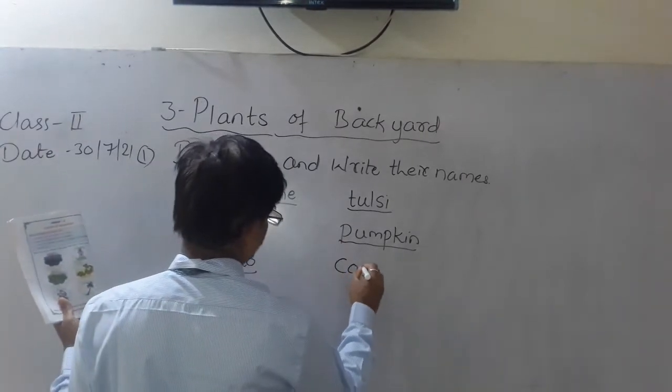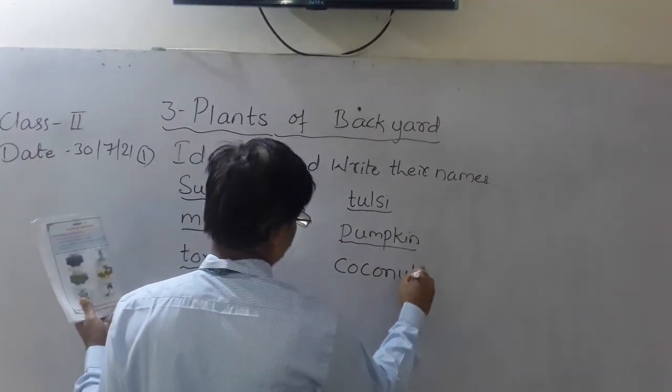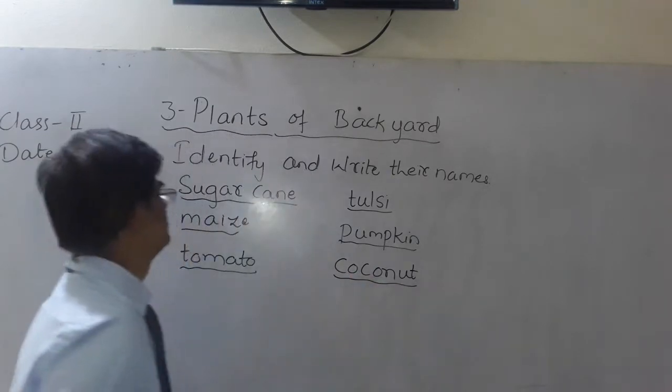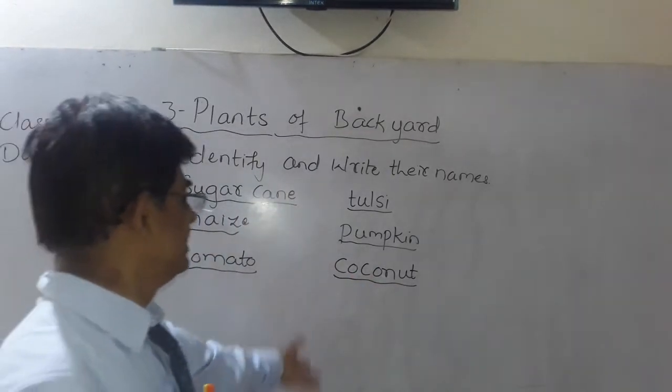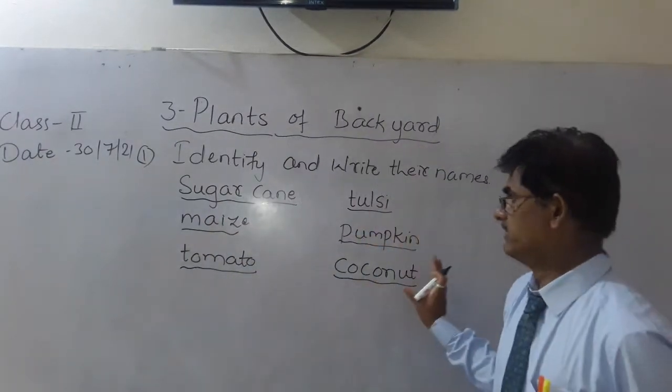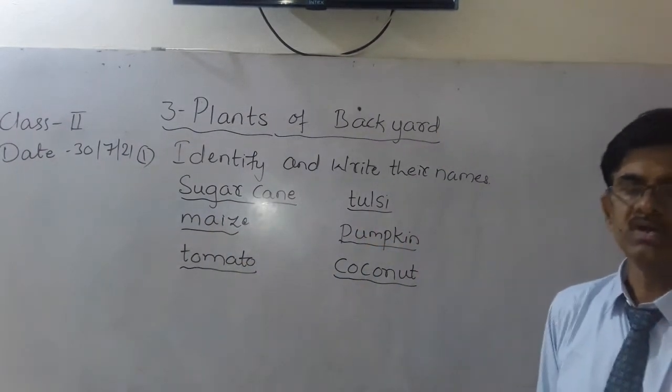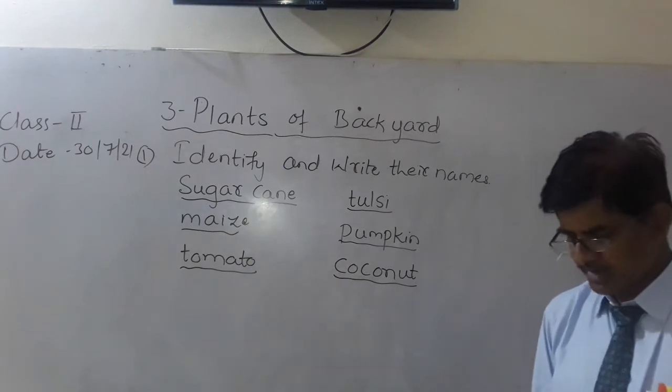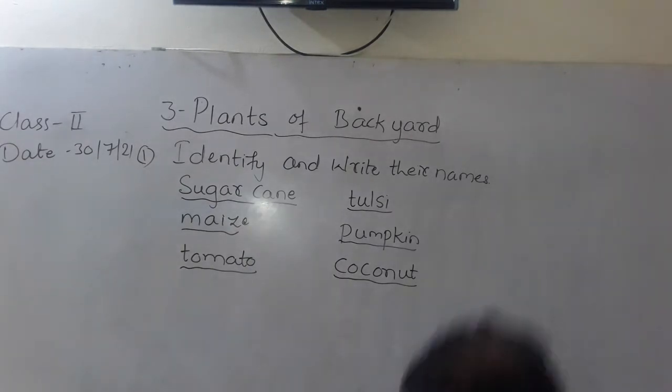Coconut tree, coconut. So these are some plants which you are very close to. These plants are very familiar to you, understood? These are not unknown plants, these are familiar plants for you.